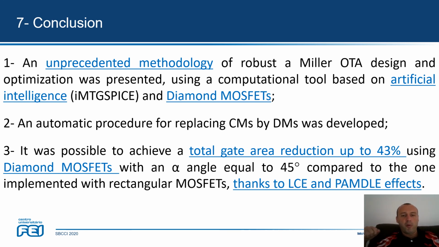It was possible to achieve a total gate area reduction up to 43% using diamond MOSFETs with angle equal to 45 degrees compared to the one implemented with rectangular MOSFETs, thanks to LCE and bundle effects.